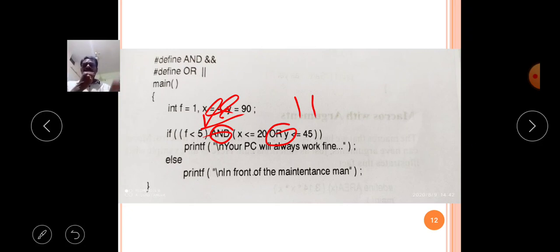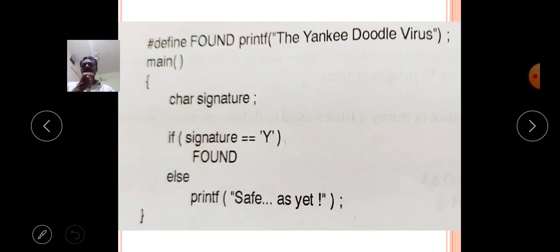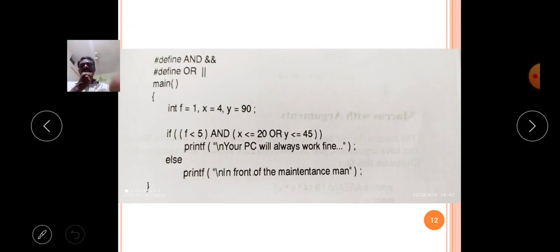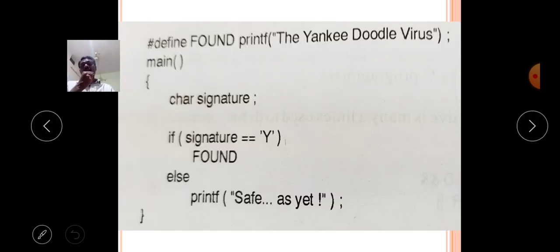Okay, so these are the modifications that occurred in the program. Like that, our program is preprocessed with the help of a simple macro. So one more type of simple macro is also available. What is that?